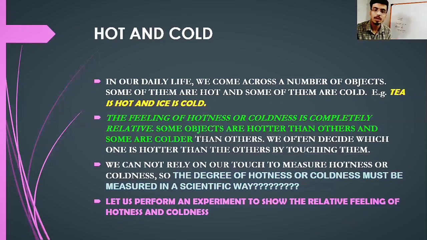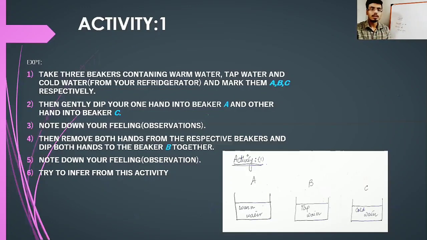So let us perform an experiment to show the relative feeling of hotness and coldness. Activity 1. So what is the experiment? Take 3 tumblers, 3 beakers containing warm water, tap water and cold water from your refrigerator, and mark them A, B and C respectively. Tumbler A contains warm water, not boiling water. B contains tap water and C contains cold water from the refrigerator.